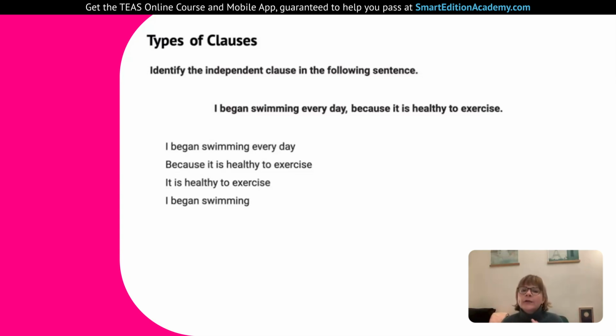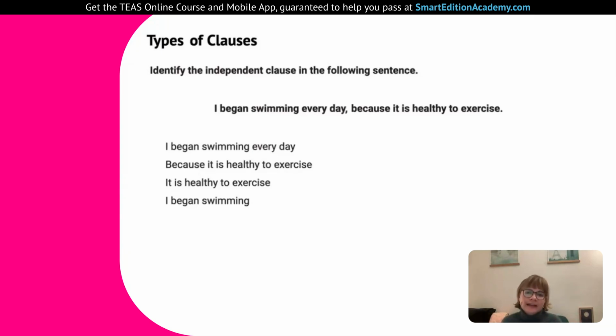Next, because it is healthy to exercise. So the problem here is that we have because, and that makes it an incomplete thought. If you think you're having a discussion with a friend and she says, because it is healthy to exercise. You're kind of like, because it is healthy to exercise what? And that's what happens when we have a dependent clause or we have an incomplete sentence. It's kind of like you're asking, what? Can you continue? Do you have anything more to say? It's not a complete thought. So that's why it's not an independent clause.